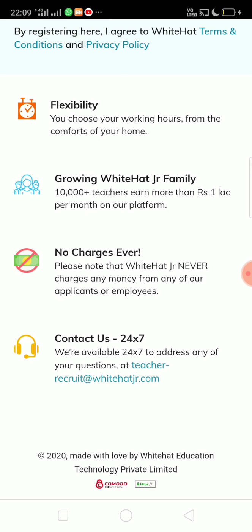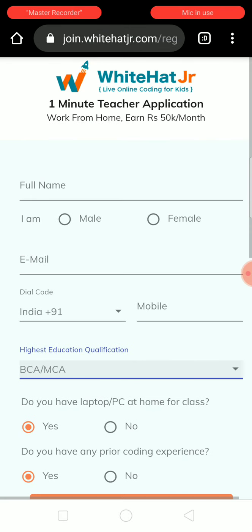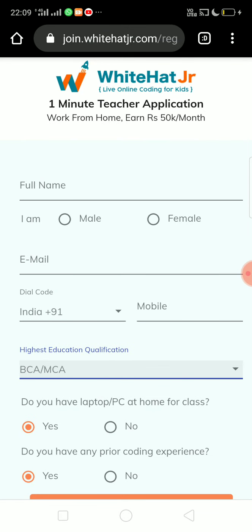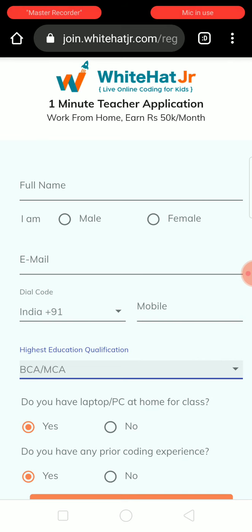Also, they don't charge any application fees, so they can apply for free, and they can work with White Hat Junior on a long-term regular basis, can get a job, and can earn a handsome amount even if they are in the final year of college and have proper skills.